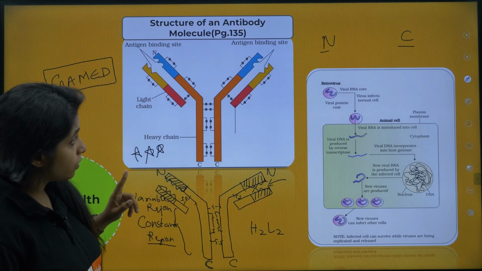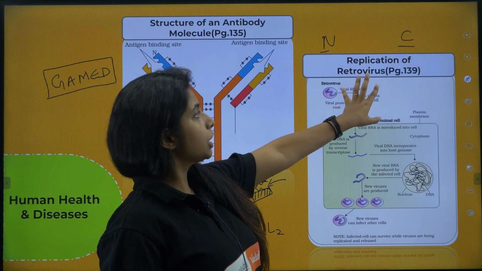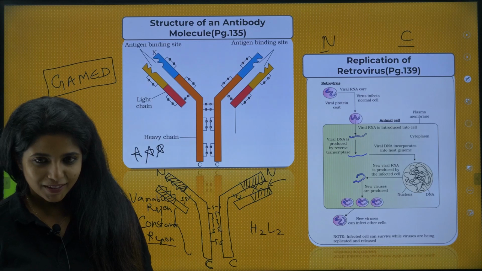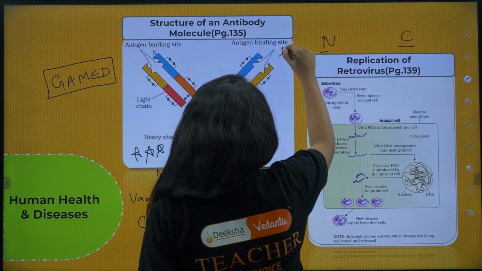Now the next picture which is important is this, replication of retrovirus. Now you might think this picture might not come. It has come. This is also important, so you have to draw and practice.